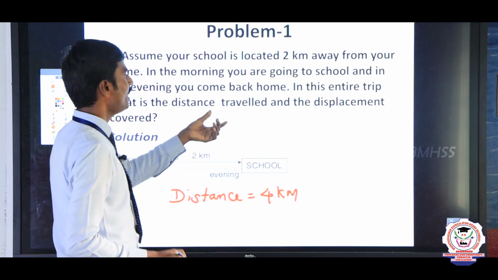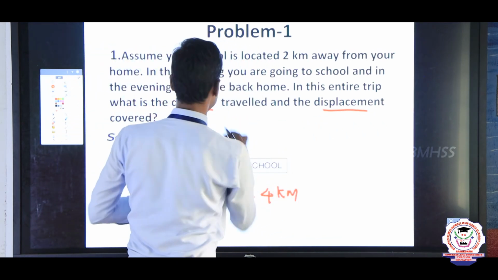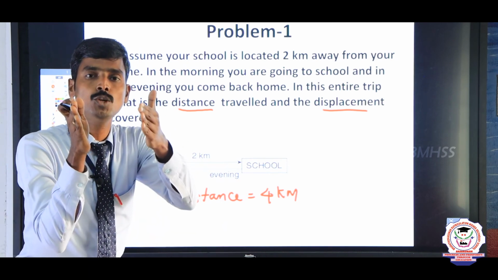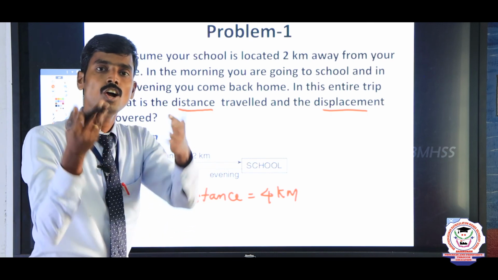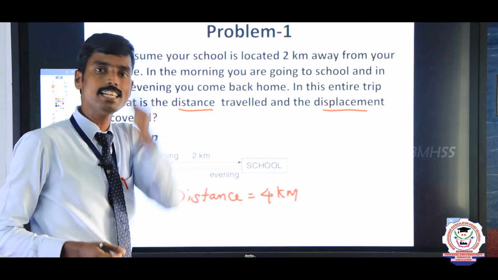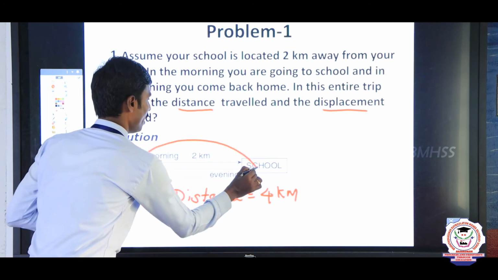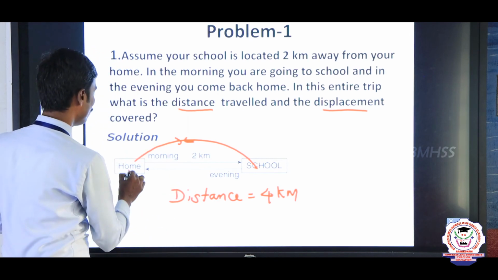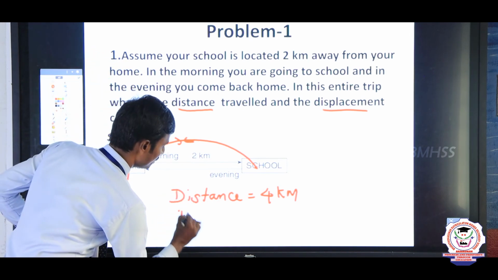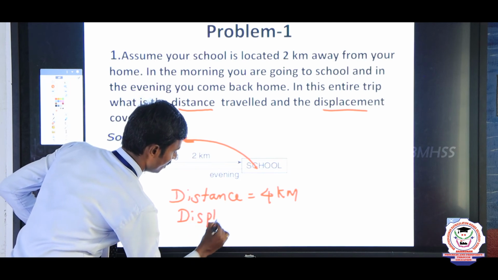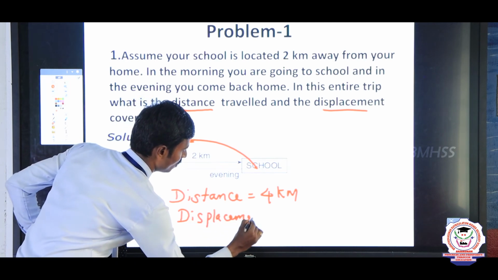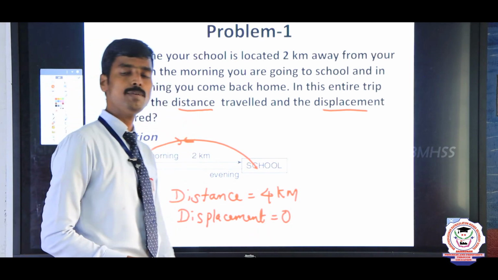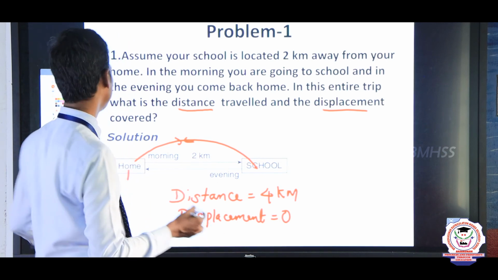To find the displacement, here it is asking displacement; for distance we got the answer 4 km. The definition for displacement is the shortest distance between the 2 points, initial point and final point. Here there is no separate initial point and final point, so both are the same point. Home to school, again school to home. The initial point is home only, so the total displacement is 0. So distance is 4 km and displacement is 0. This is a very important question.